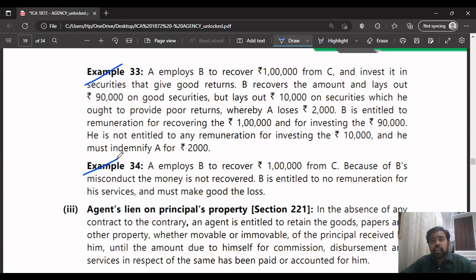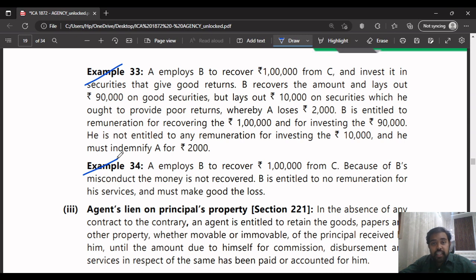In this case, there was an agent who was hired by the principal to recover some money from a third person and to invest it. He recovered 1 lakh from the third person, C, and was told by the principal to invest it in particular securities so that he would get good returns.